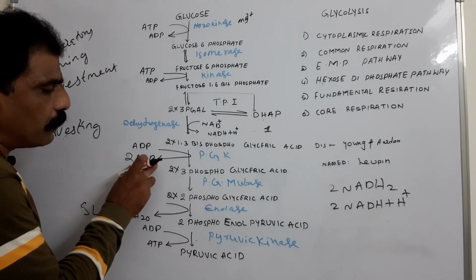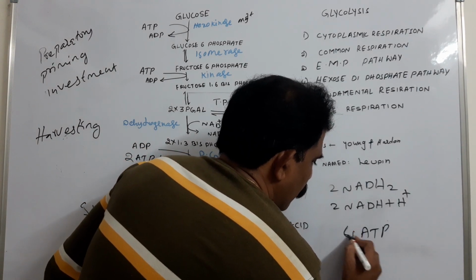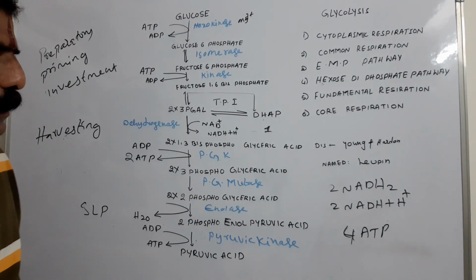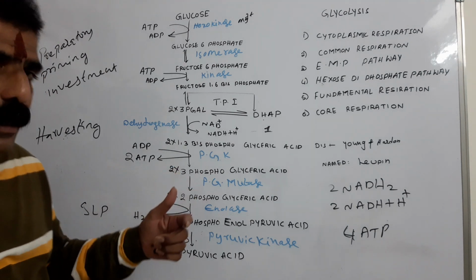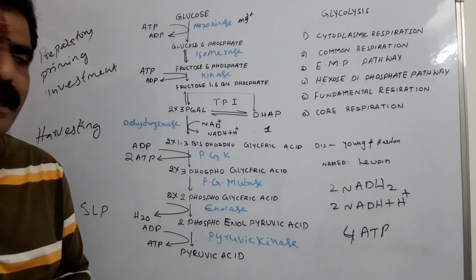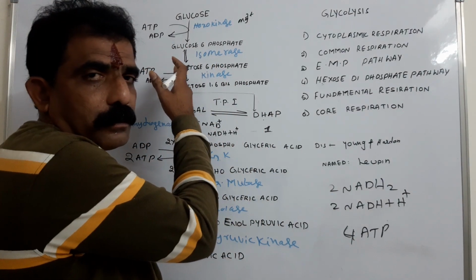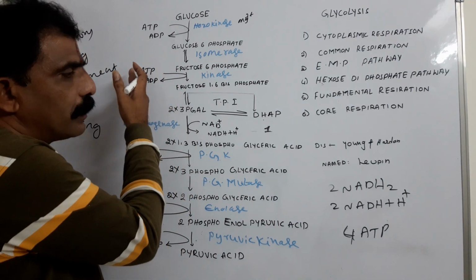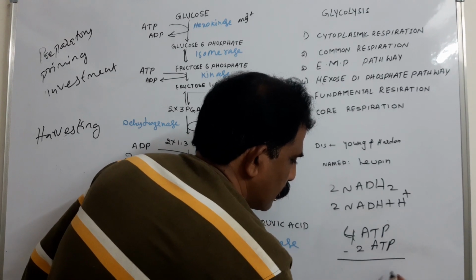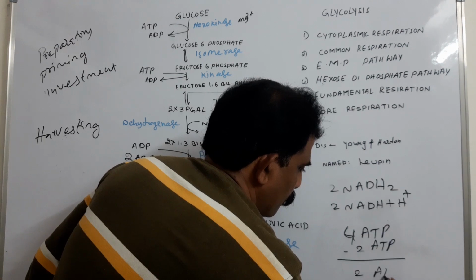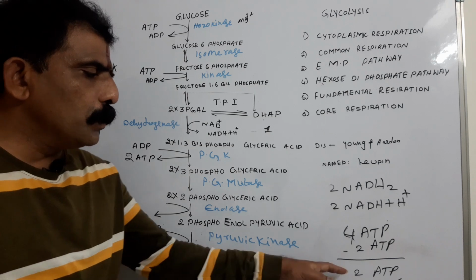And here 2 ATPs are formed, here 2 ATPs are formed. Totally 4 ATPs are formed. So the total number of ATPs that are formed in glycolysis is 4. And what is the net gain of ATPs? How can you obtain the net gain? Here 2 ATPs are consumed in the priming stage or preparatory phase. So 4 ATPs minus the 2 invested ATPs. So net gain again 2 ATPs. So the net gain of ATPs in glycolysis is 2 ATPs.